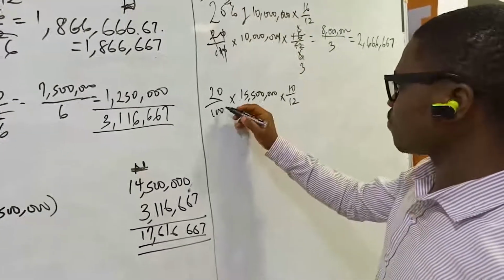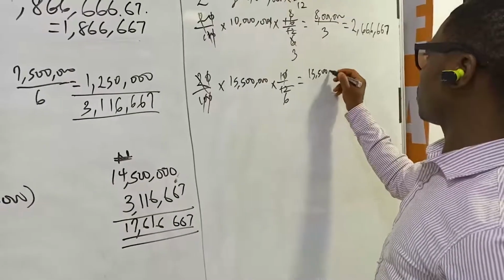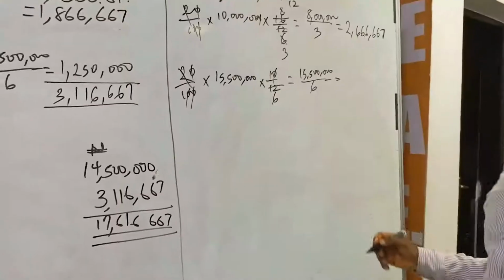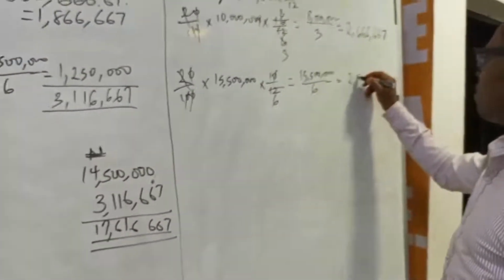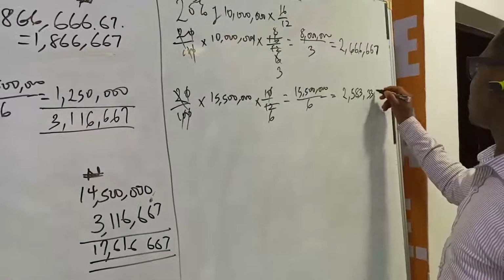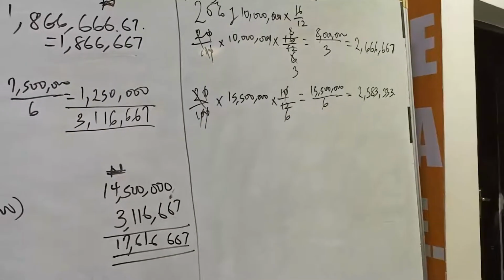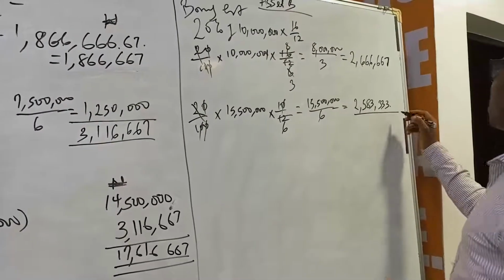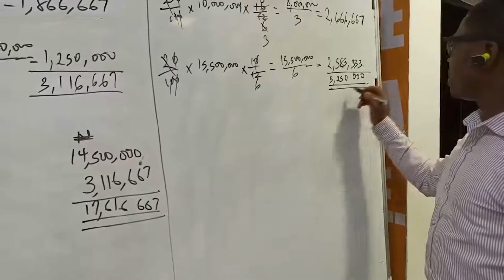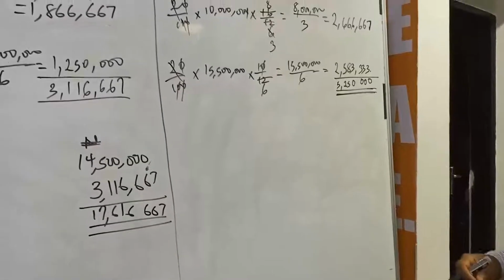So we have 15.5 divided by 6. That gives us 2,583,333 naira. So what is now the total borrowing cost with respect to asset B? This will be the total borrowing cost to be capitalized with respect to the second asset.